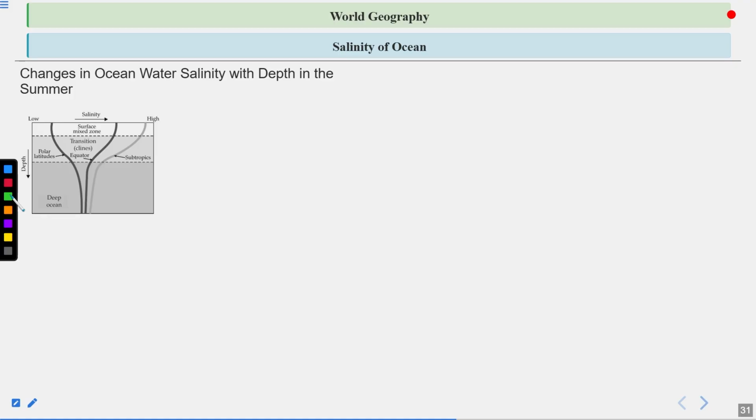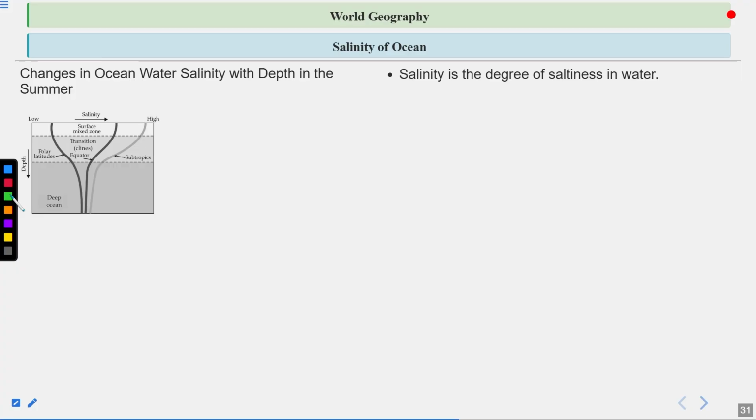So in this diagram you can see that the equator is the point from where, towards the right, the salinity is shown increasing, and if we talk about the poles, towards the poles it is quite decreasing. And if we talk about the depth also, with depth also the salinity is found different. So let's talk more on this.